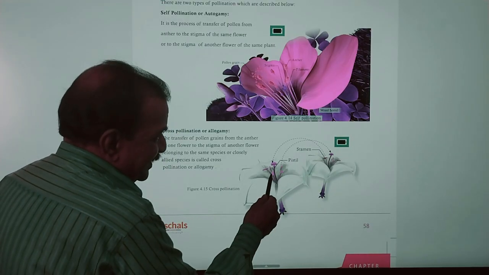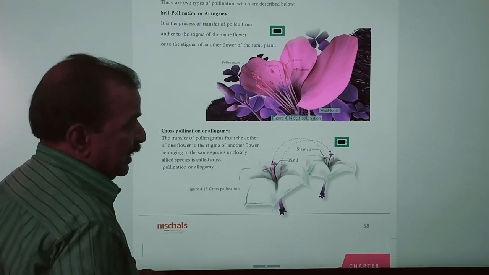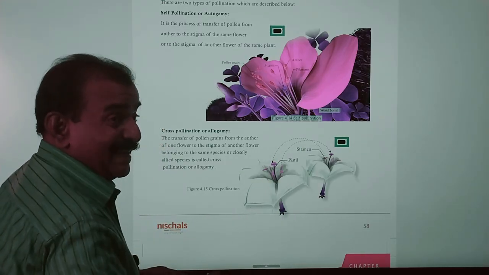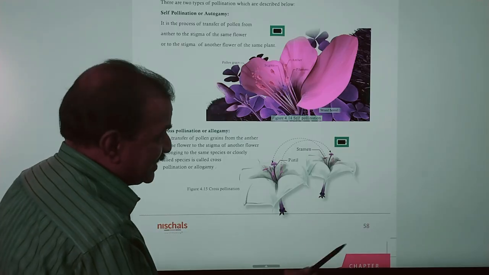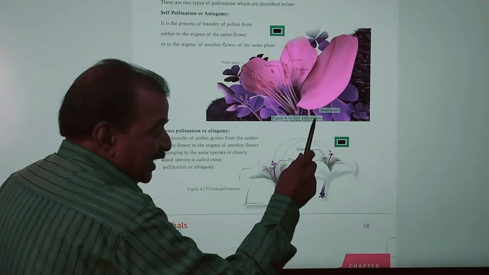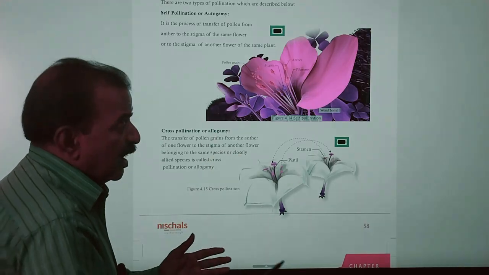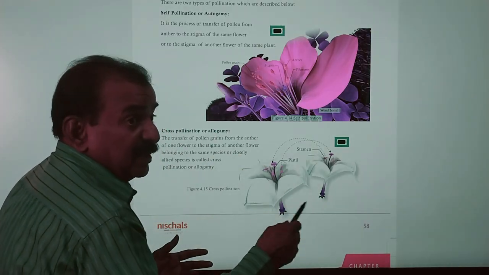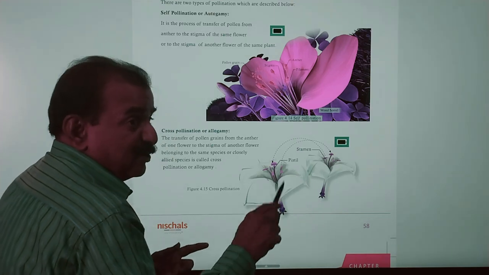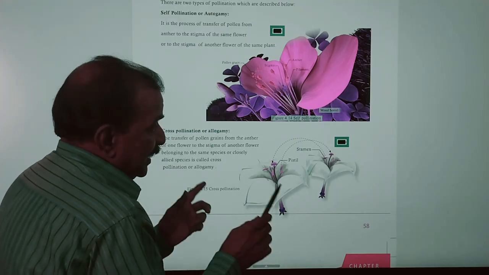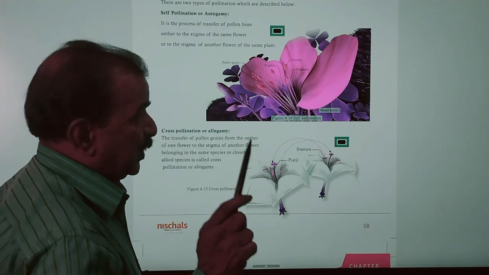Here pollen grains may be carried by means of wind, and they may be carried by means of insects, and they may fall on the stigma of another flower of the same plant or of another plant which belongs to the same species, and that is called cross pollination.